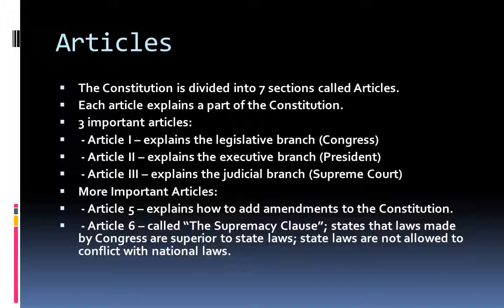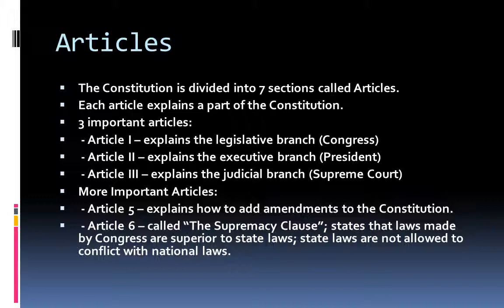Articles. The Constitution is divided into 7 sections called articles. Each article explains a part of the Constitution. 3 important articles. Article 1 explains the legislative branch, Congress. Article 2 explains the executive branch, President, and Article 3 explains the judicial branch, Supreme Court.